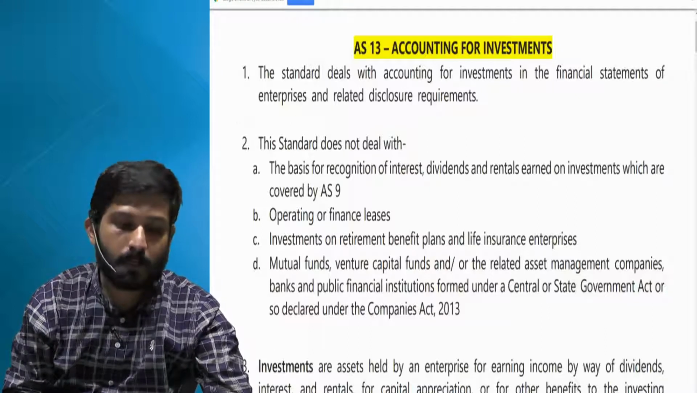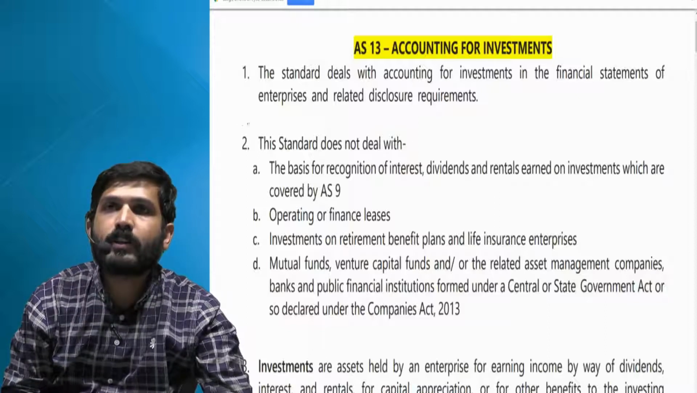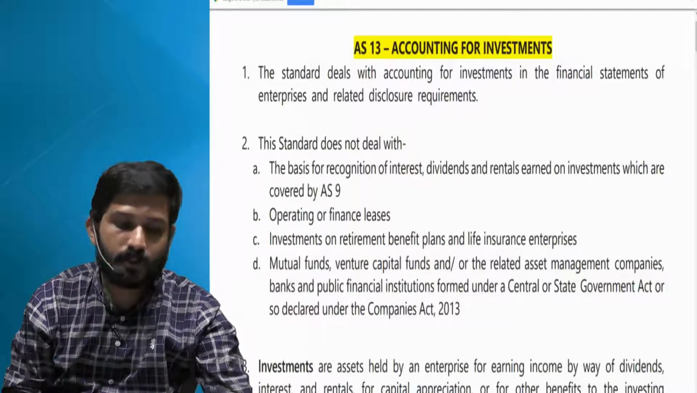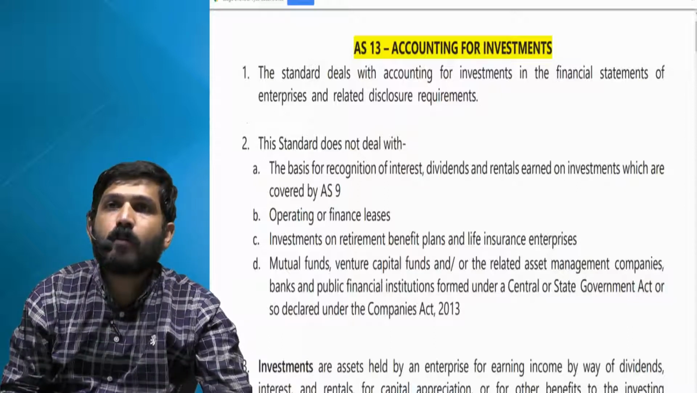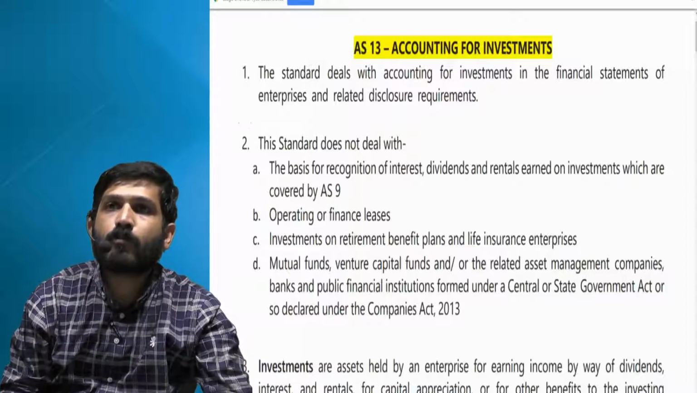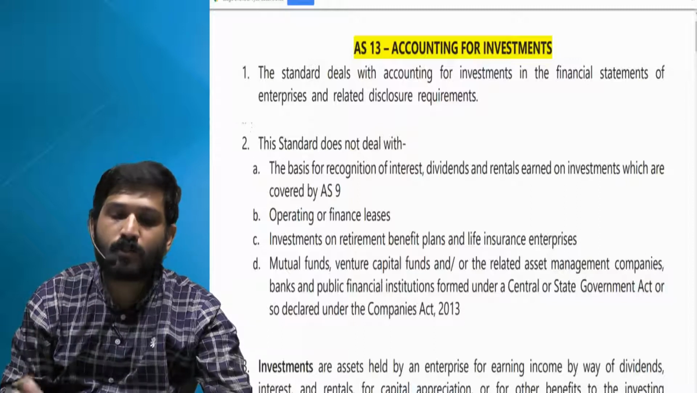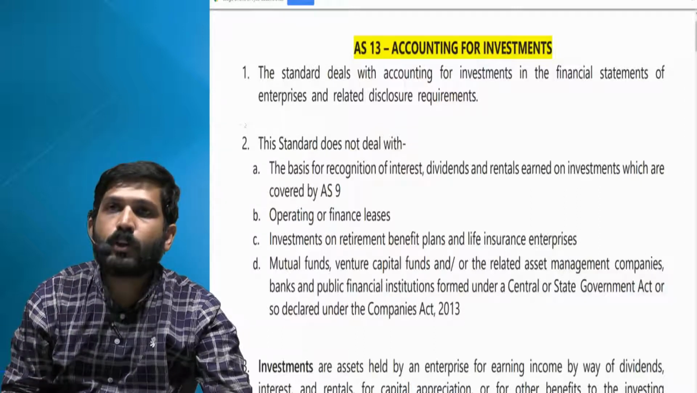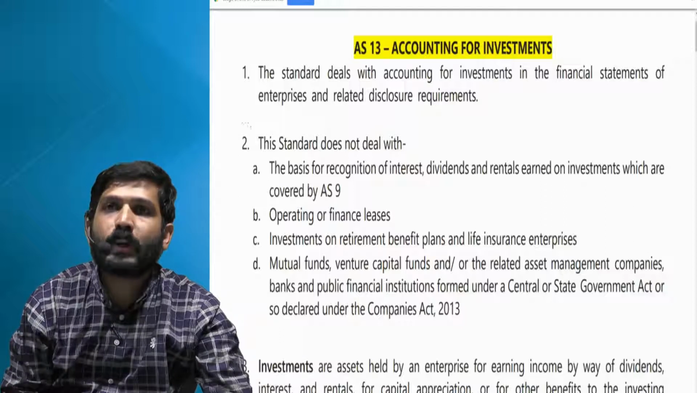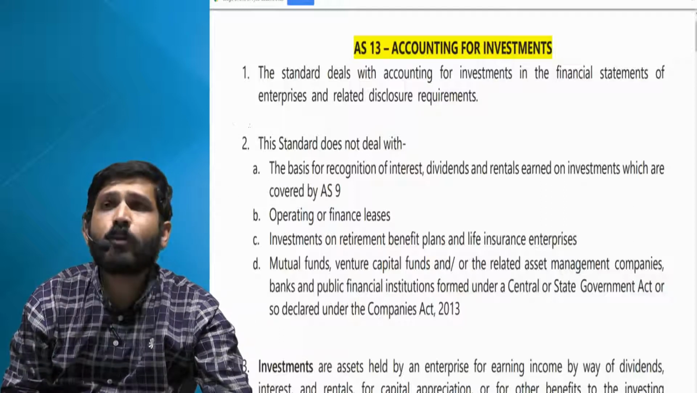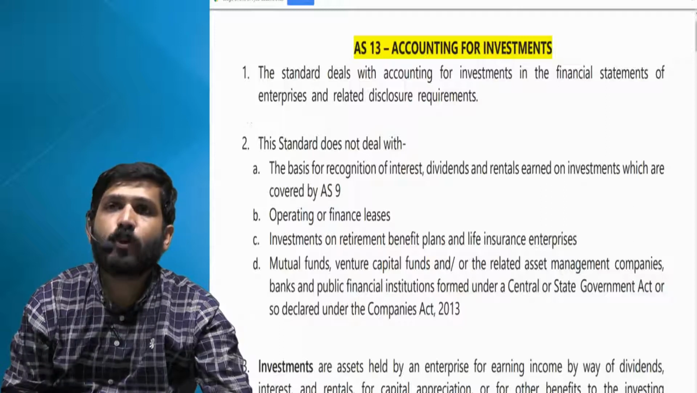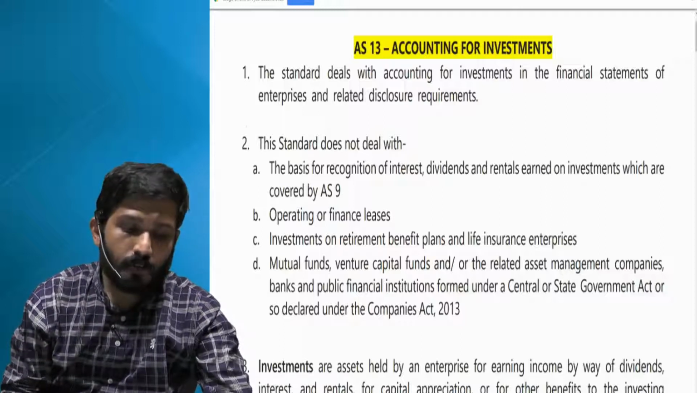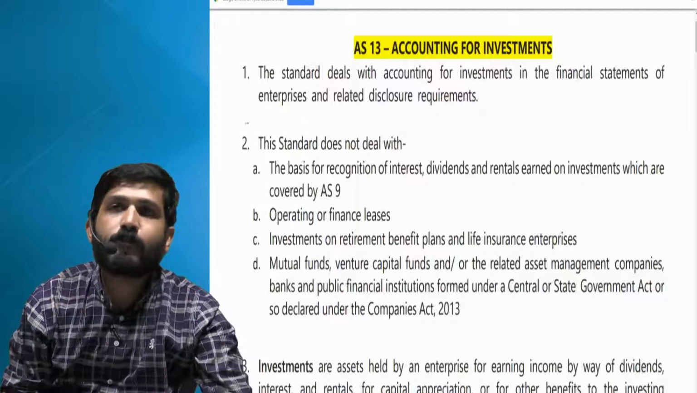So the AS 13 standard deals with the accounting for investments in the financial statements of enterprises and whatever disclosure requirements are there. Now this standard doesn't apply to certain assets. Let us discuss that. First, this standard doesn't discuss the revenue generated from these investments, like interest, dividend or rent. That is covered by AS 9, revenue recognition. Operating or financial leases are not covered here because again there is a separate AS for leases. Investments of retirement benefit plans and life insurance enterprises are also excluded.